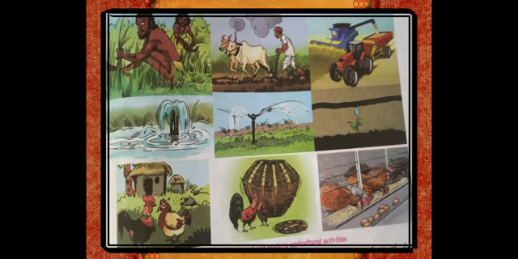In the past, primitive man had to wander in the forest to sustain himself on the collected forest produce. This means man had to roam in the forest to find food to eat. But later on, he learned the art of cultivation.